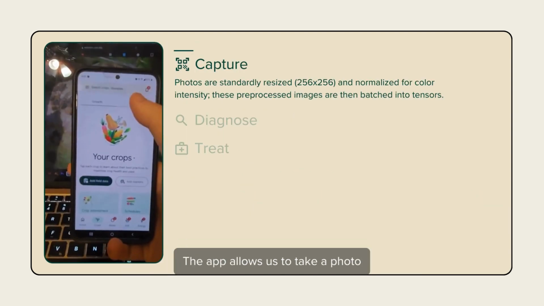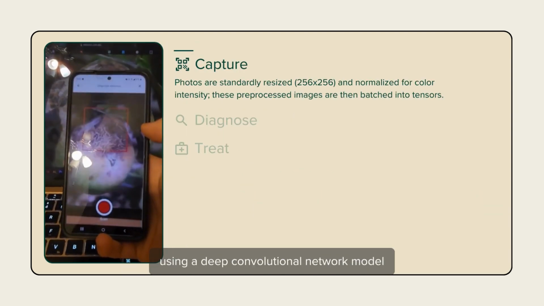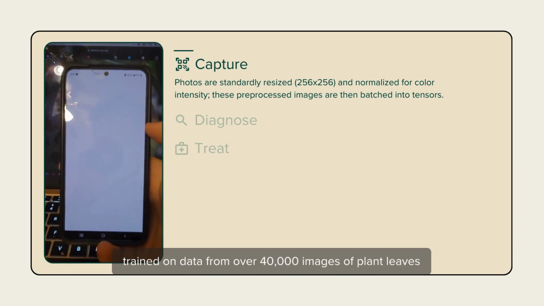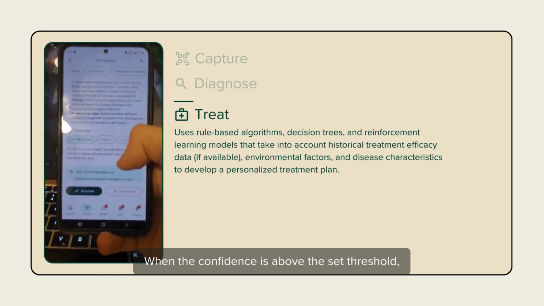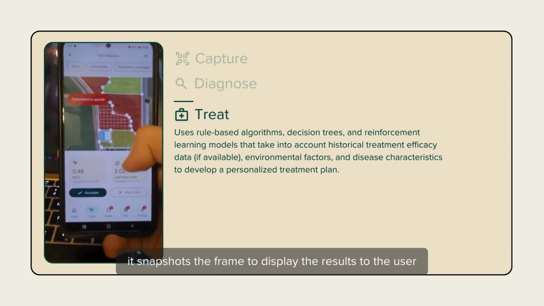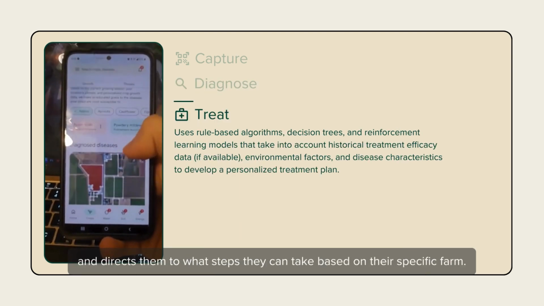The app allows us to take a photo and automatically diagnose a plant disease using a deep convolutional neural network model trained on data from over 40,000 images of plant leaves that performs multi-class classification using Keras. When the initial results reported, I applied 8 image augmentations to diversify the dataset. When the confidence is above the set threshold, it snapshots the frame to display the results to the user, and directs them to what steps they can take based on their specific farm.